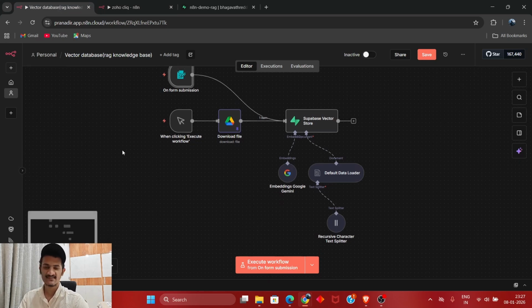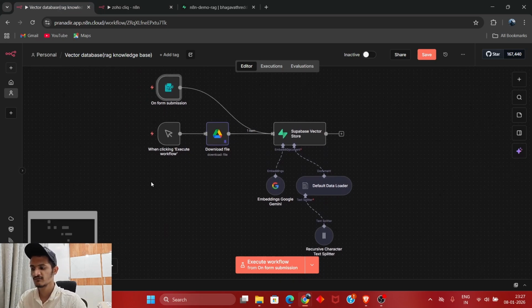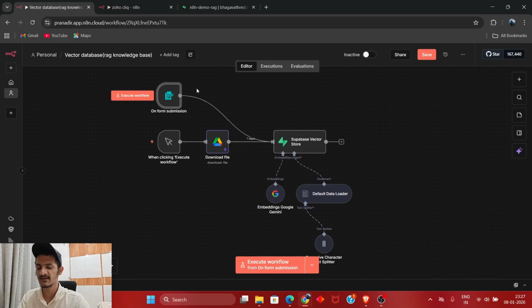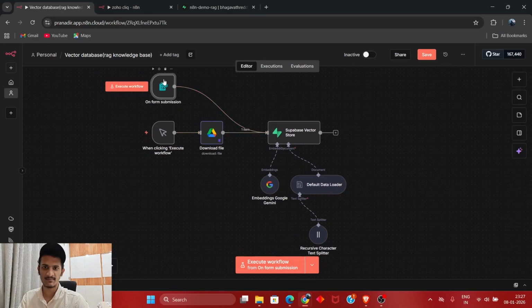This is the embedding workflow. This workflow is triggered by submitting the document you want to embed into your knowledge base. Once you submit the document, it will trigger the workflow.